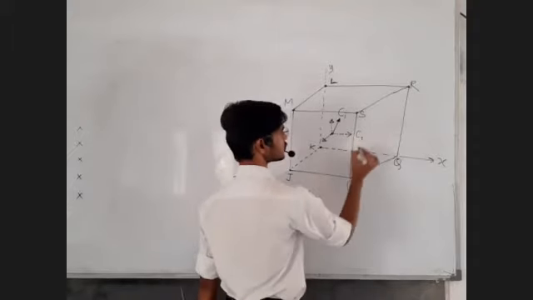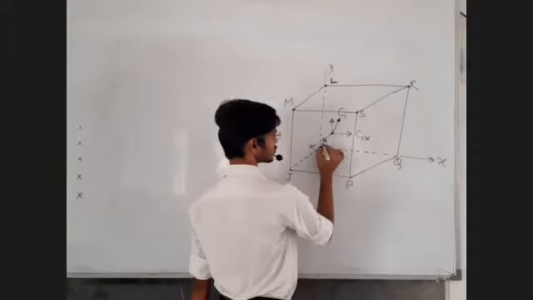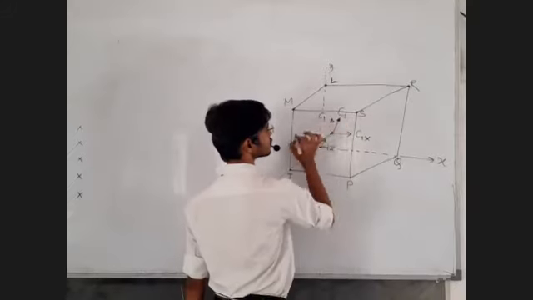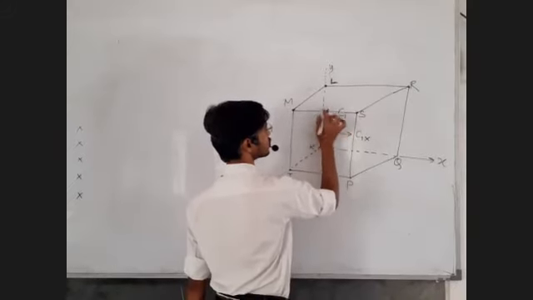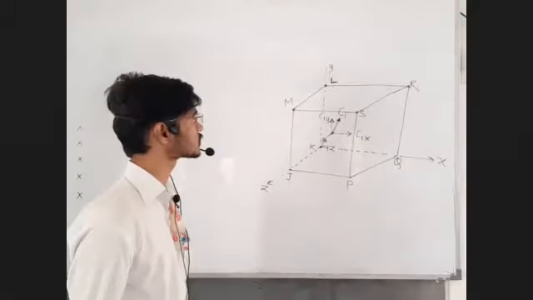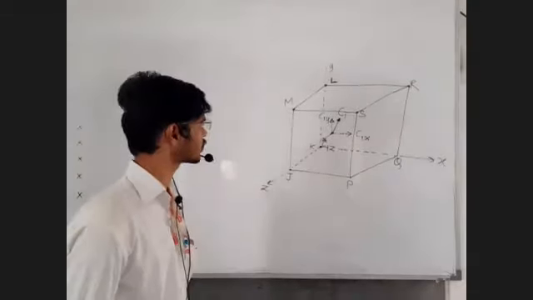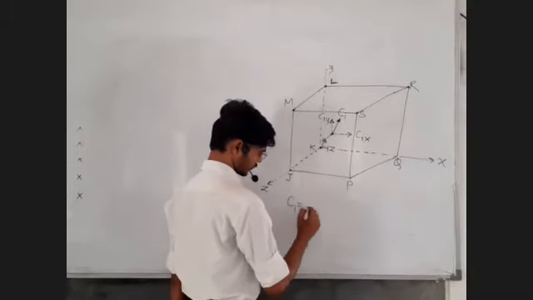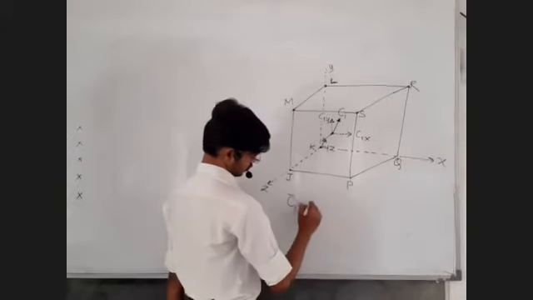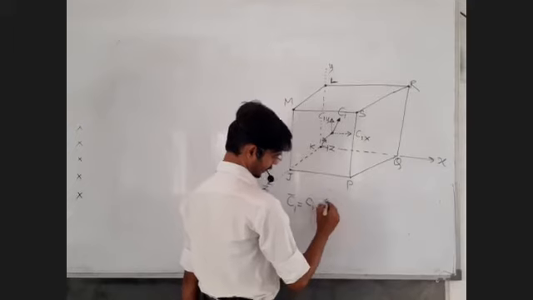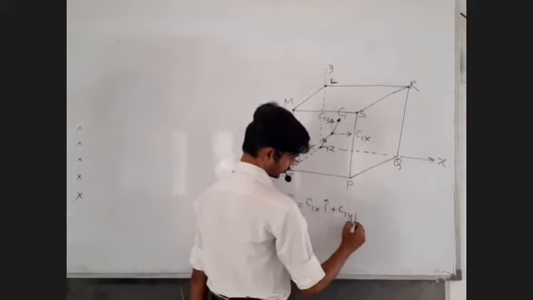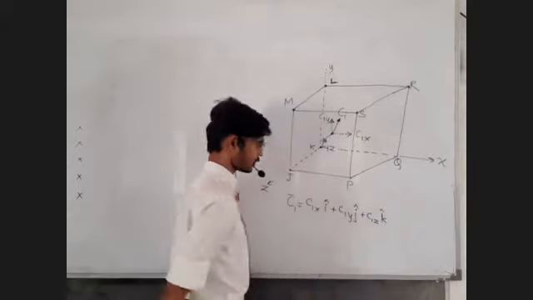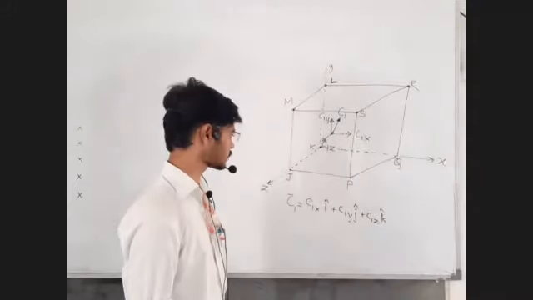This is the C1 x component. This is C1 z component, and this is C1 y component. So the velocity we have simply resolved into 3 components: x component, y component, and z component. Okay, sir, fine. So sir, can we write C1 bar is equal to C1 x component into i cap, C1 y component into j cap, C1 z component into k cap. Can we write this vector? Yes, sir, we can write this.